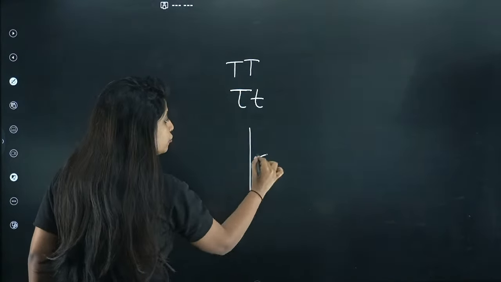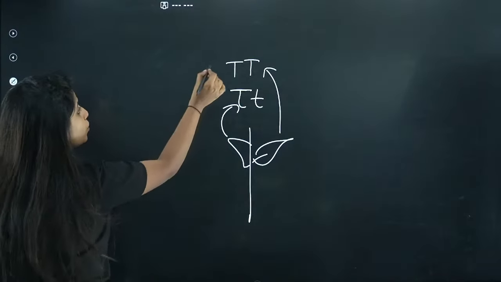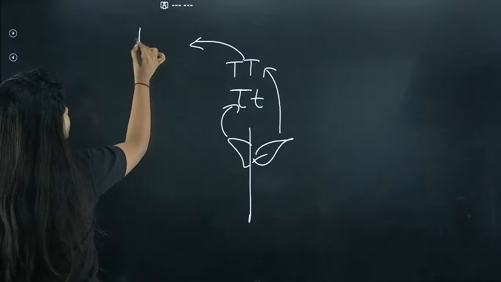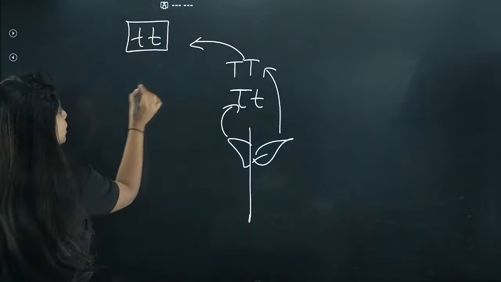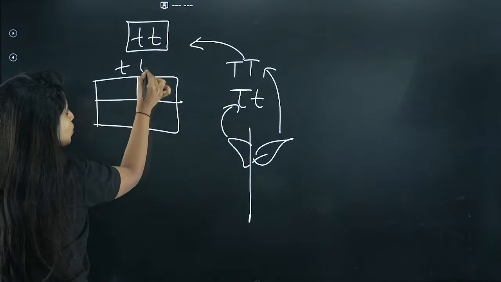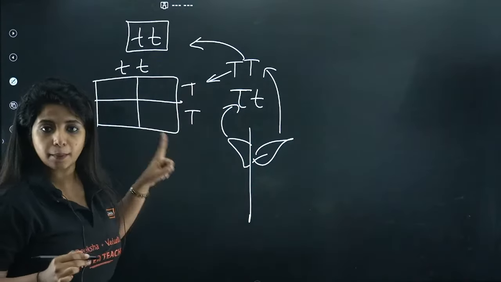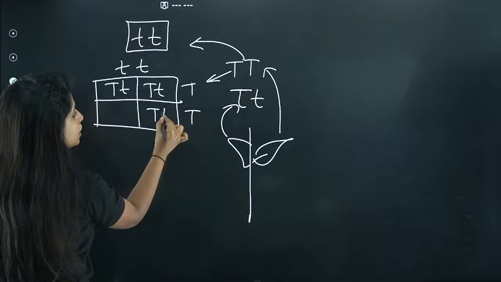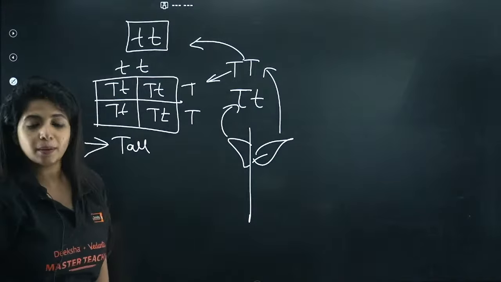I have a plant and I have to find out whether it is like this or like this. How do I do that? I am going to cross it with the recessive parent, that is this. Recessive parent means homozygous recessive parent. So I'm going to make a Punnett square. From the recessive parent I get alleles small t. From this one, the alleles will be capital T. When I cross them, whatever I do, I am going to get capital T small t only. That means all of them are still going to be tall.